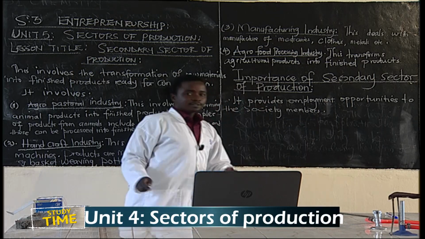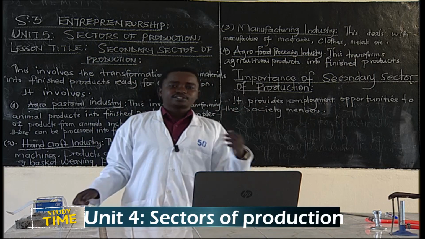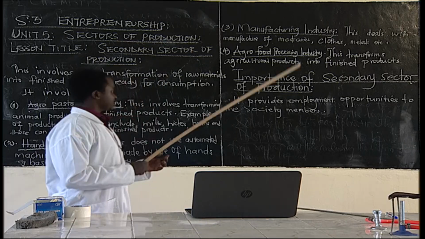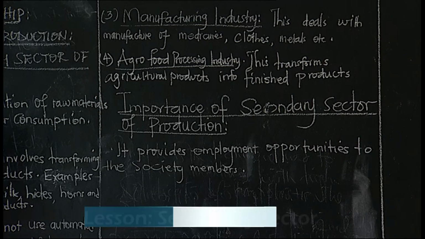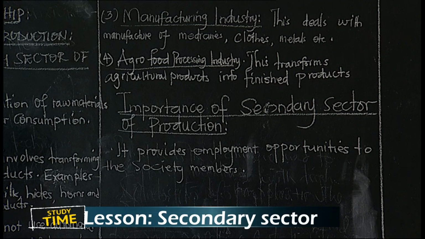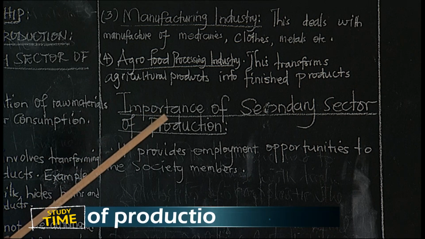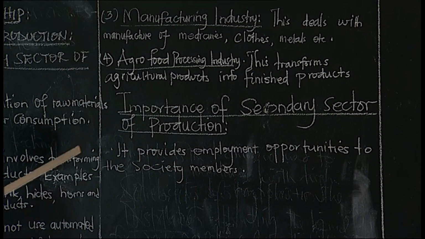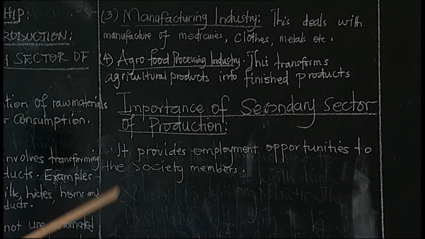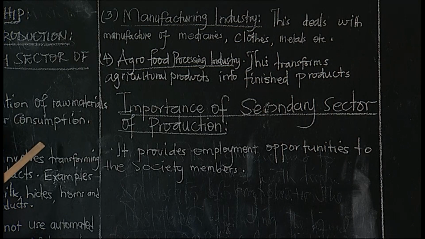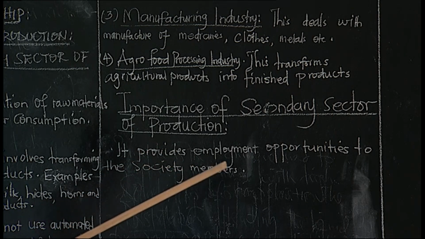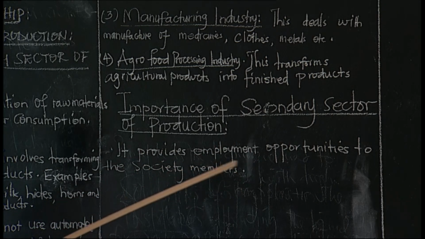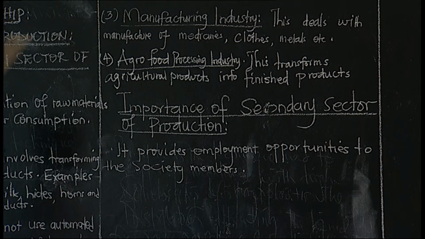This is one. Very many people will be employed. For example, if we look at the secondary sector production, where we said there are these agro-pastoral industries, or even handcraft, the manufacturing industry and agro-food processing industries, they employ very many people. We have very many people working in Inyanja Industries, many people employed by Nyirangarama, and those are all industries under secondary sector production. So there is provision of employment opportunities to the society members.